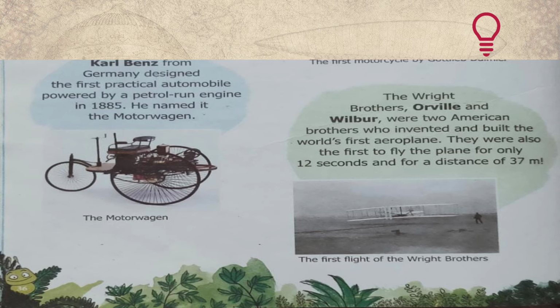Moving to the next one, here in the picture you can see it's an airplane, and this was the first airplane, invented by the Wright brothers, and their names were Orville and Wilbur. These two brothers were American, and they had invented the world's first airplane. They were also the first people who flew the plane, for only 12 seconds, and it covered a distance of 37 meters. I think it's clear to all of you.